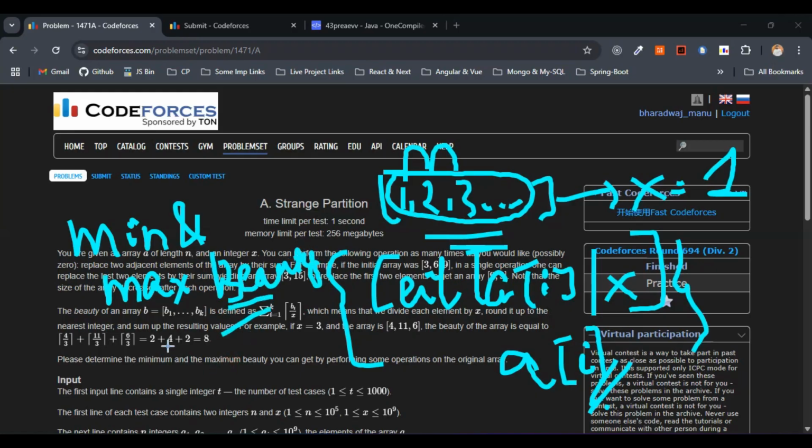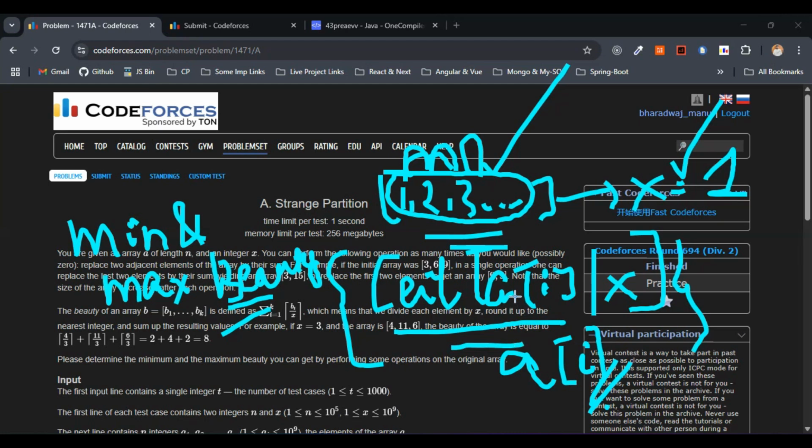I'll just read out the question loud. We are given an array of integers and a value x. We can merge any two adjacent elements any number of times. The beauty of the resulting array is the sum of ceil of a_i divided by x for all the elements a_i.